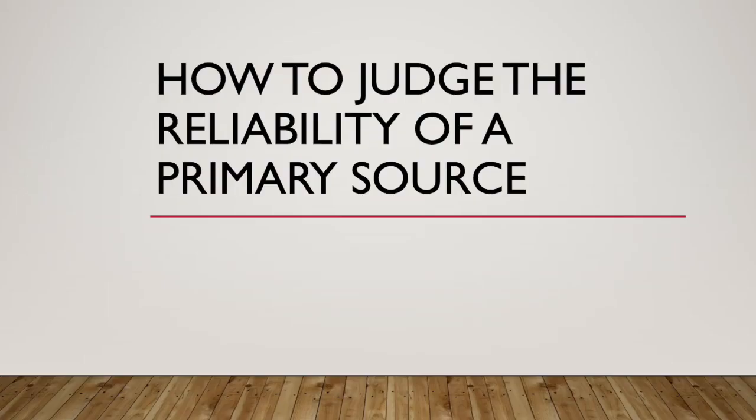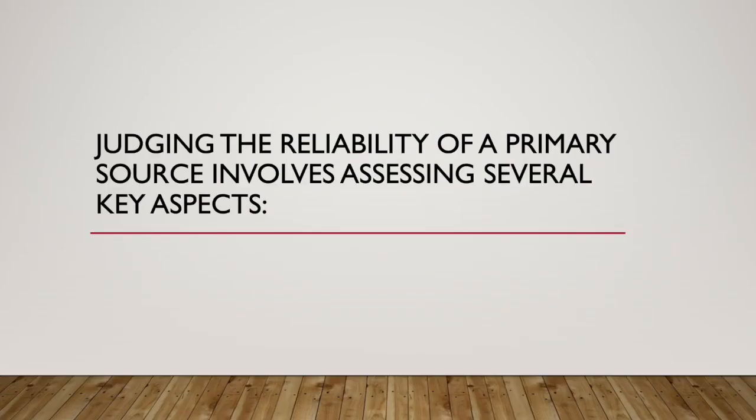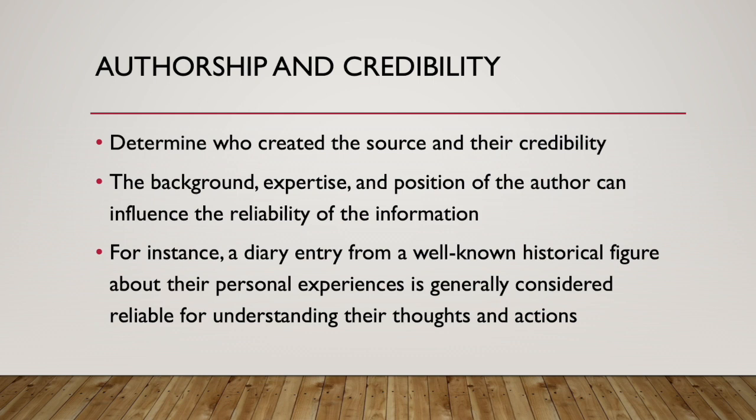How to judge the reliability of a primary source. Judging the reliability of a primary source involves assessing several key aspects. Authorship and credibility: determine who created the source and their credibility. The background, expertise, and position of the author can influence the reliability of the information. For instance, a diary entry from a well-known historical figure about their personal experiences is generally considered reliable for understanding their thoughts and actions.